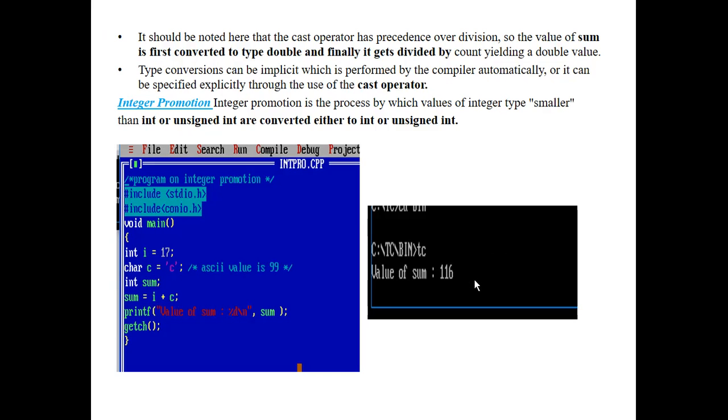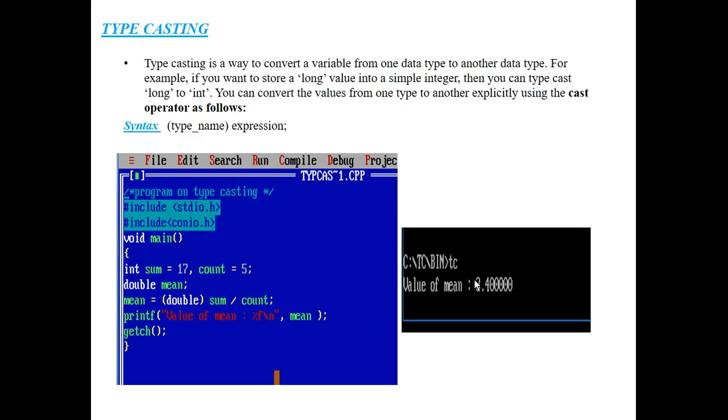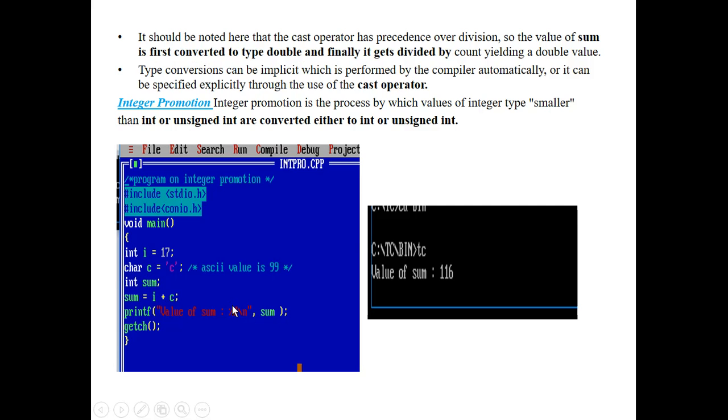Next, here we have to know about the division operator. Here the double means this is the explicit typecasting. This explicit typecasting has the highest precedence over the division. That's why first of all it converts these integer types to double type, and then it does the division operation. First it performs the explicit typecasting, next it performs the division.